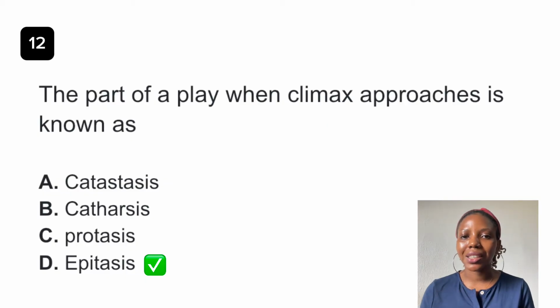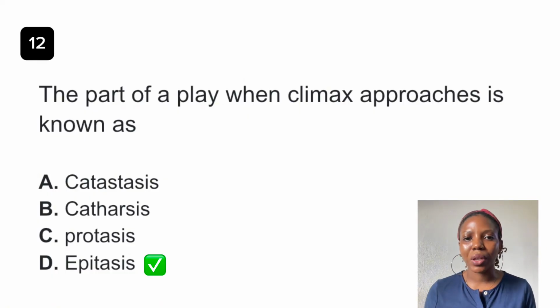The fourth part is the catastasis. Catastasis is the climax. It is the highest point of tension in a play. It's also called the climax, and the last is the catastrophe. That is where the conflict is resolved. It's also called resolution, right?